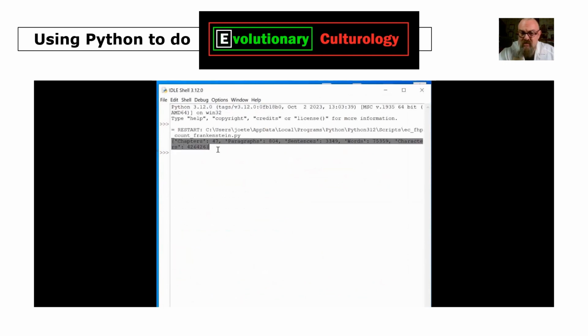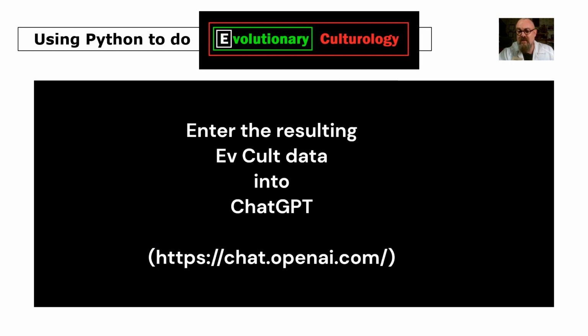It's counted the number of chapters, 47, paragraphs, 800. So copy and paste that little result there. So we just want that text there. Copy, and we'll be putting that into ChatGPT-4 in the next lesson, and wonderful things will happen.